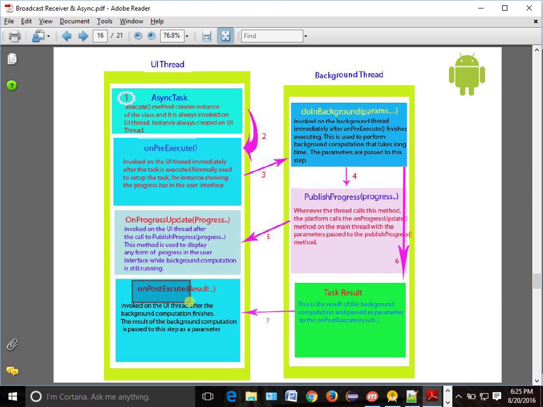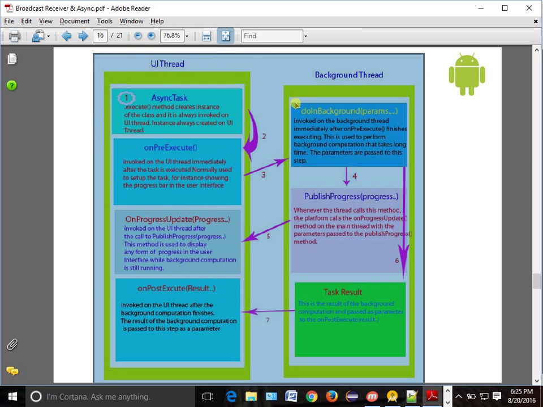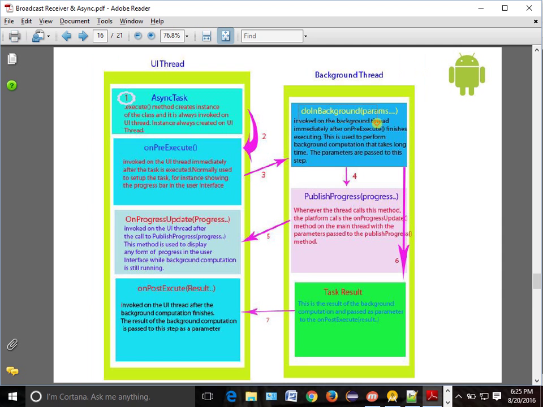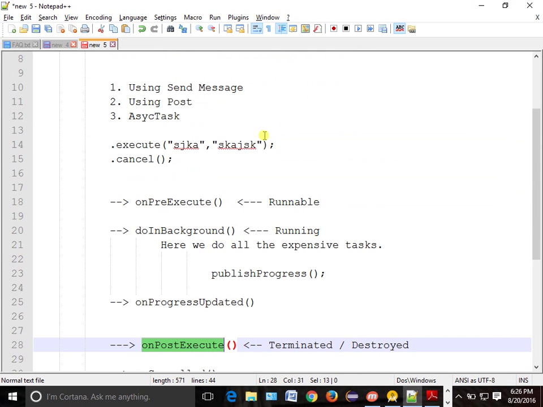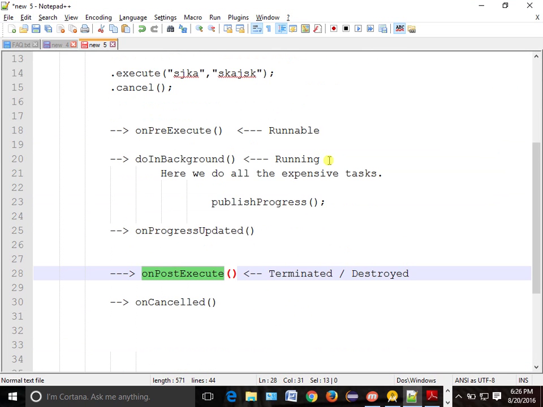Correct, right? So only those two callbacks, doInBackground and publishProgress, will be running in your background thread. All others will run in your main thread. Now if I ask you where doInBackground runs, main thread or background thread?